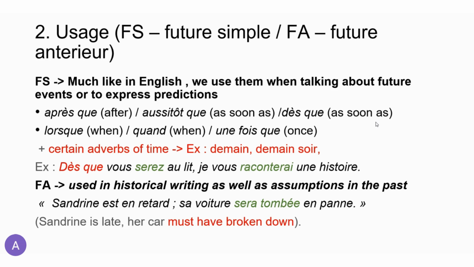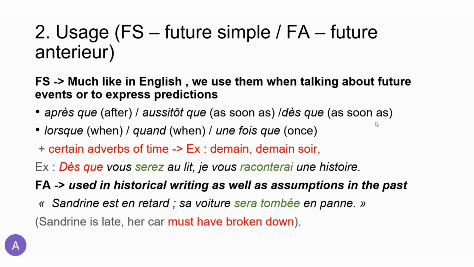For example, you can use après que or aussitôt que, which means as soon as, dès que, again, as soon as, lorsque, when, or quand, which means when, or une fois que, which are conjunctions that can express actions in the future.